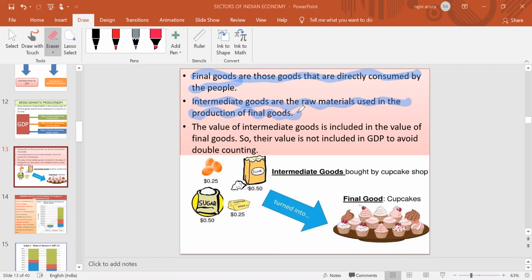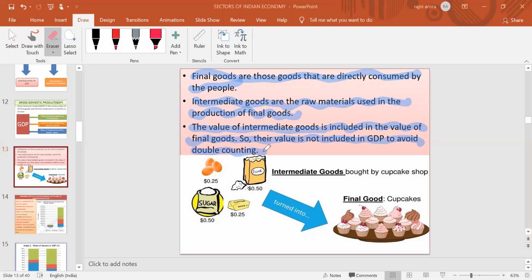And why is only the value of final goods taken into consideration for the calculation of GDP? Because the value of intermediate goods is already included in the value of final goods. So, in order to avoid double counting, the value of intermediate goods is not included in the GDP.